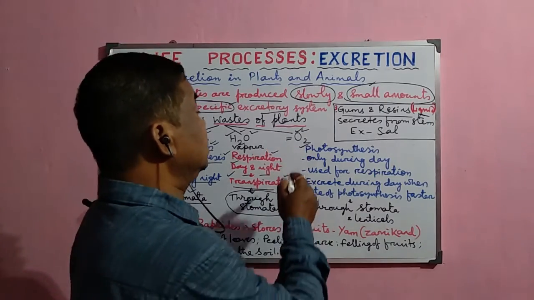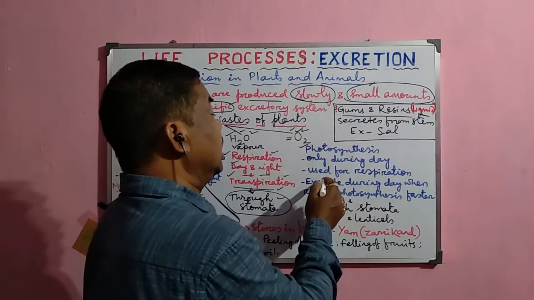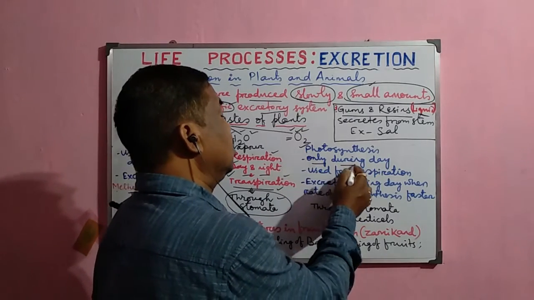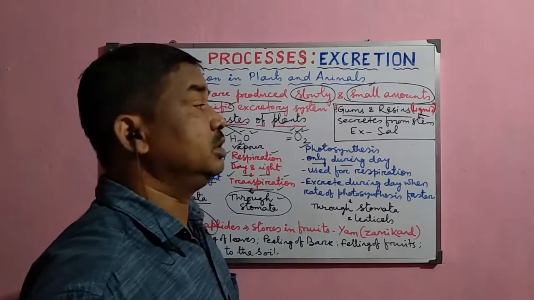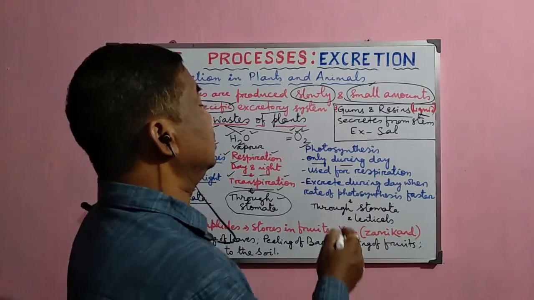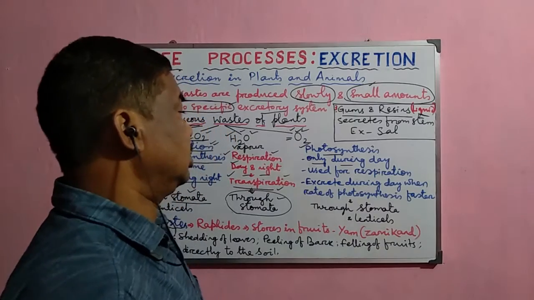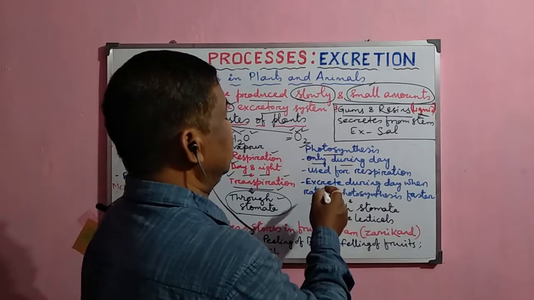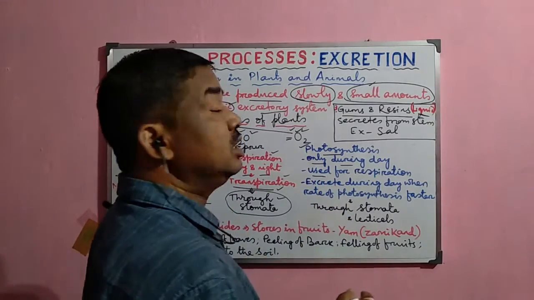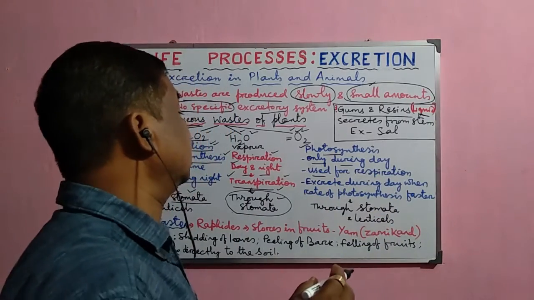But this oxygen is utilized for the process of respiration during the daytime when it is produced by photosynthesis. Some amount may be discharged to the outside and exchanged through the stomata.